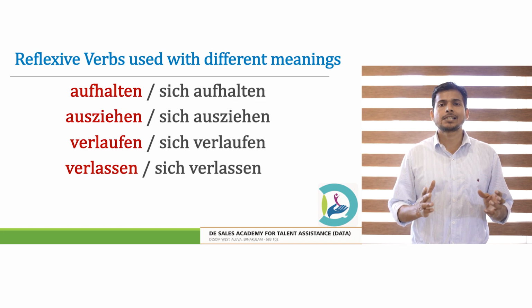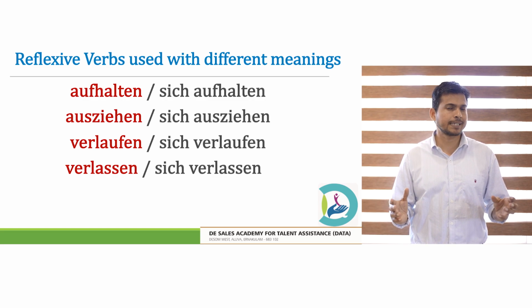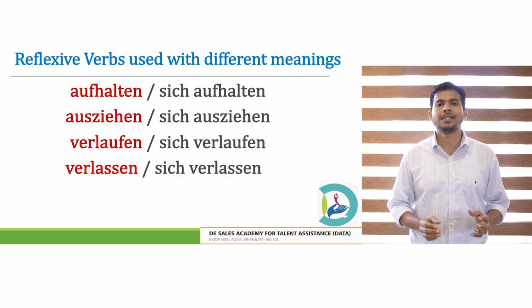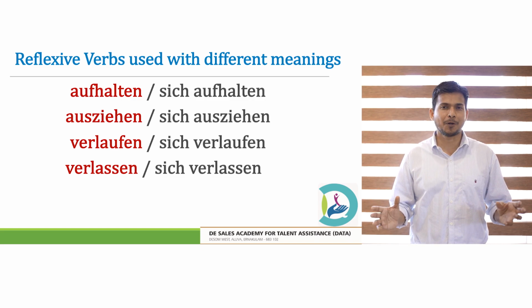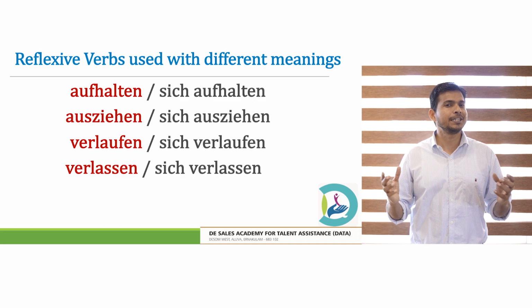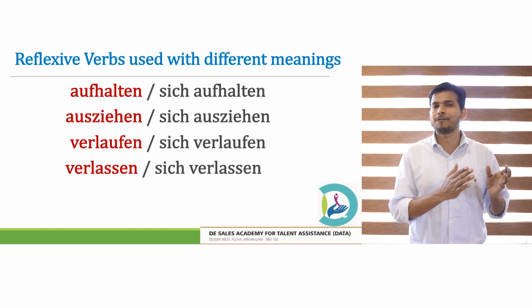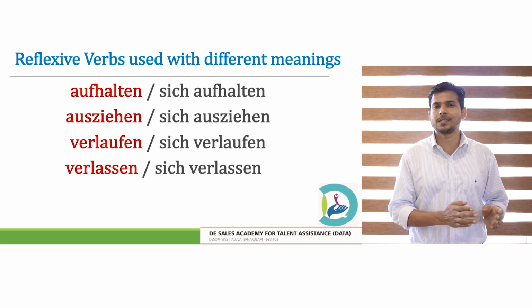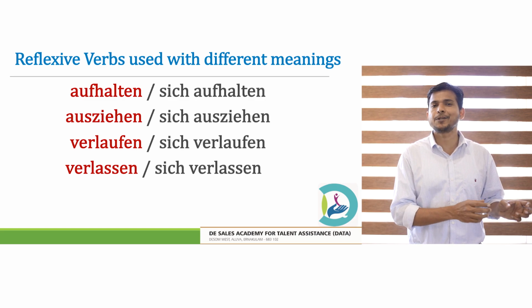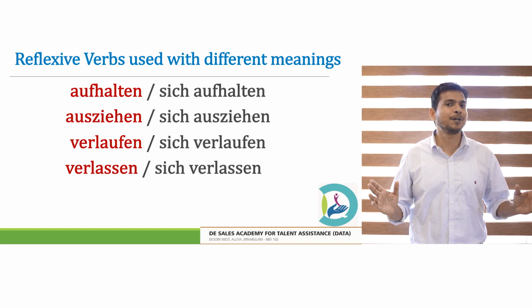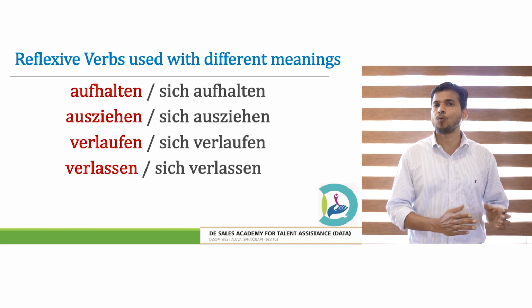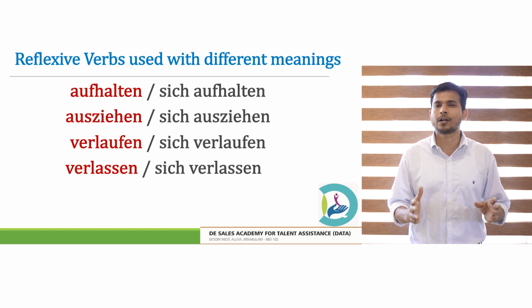We have studied in earlier classes about reflexive verbs, and we know reflexive verbs are those verbs which reflect back to the subject. The action of the reflexive verb reflects back to the subject, and they are used with a reflexive pronoun. But today I am going to introduce to you some exciting reflexive verbs which have different meanings when they are used reflexively as well as when they are used non-reflexively. These verbs have entirely different meanings when they are used reflexively and non-reflexively.